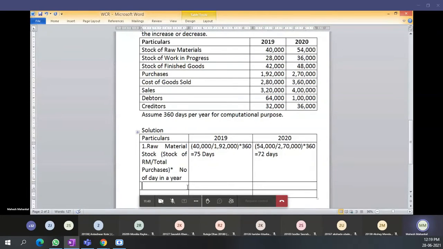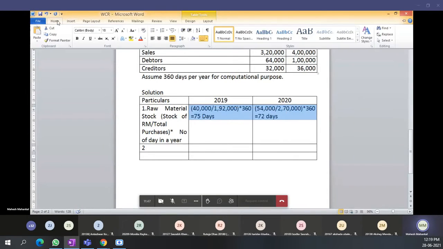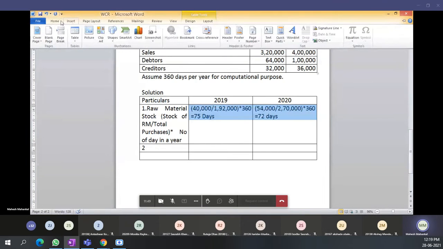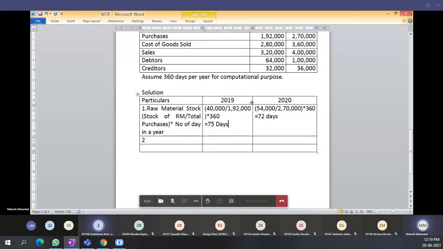Okay, likewise, the second part. Just one minute. Are you able to understand? Are you able to view the screen? Is the screen visible to everyone? Yes, sir.